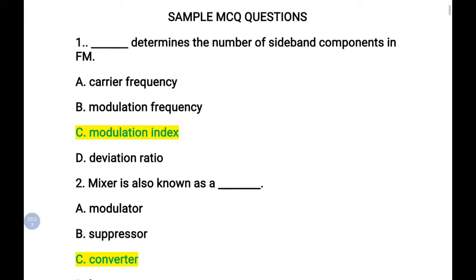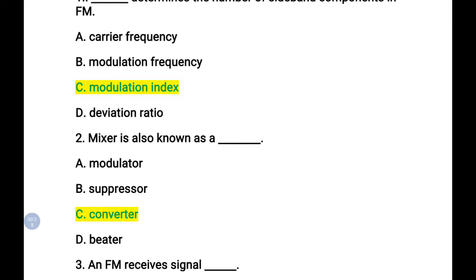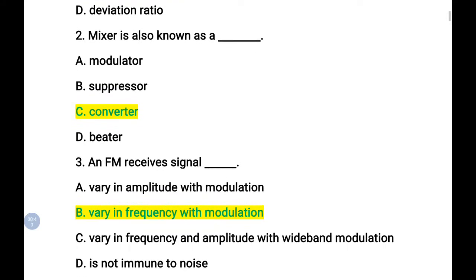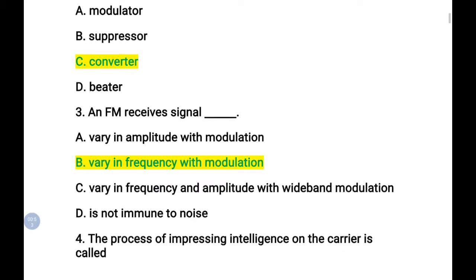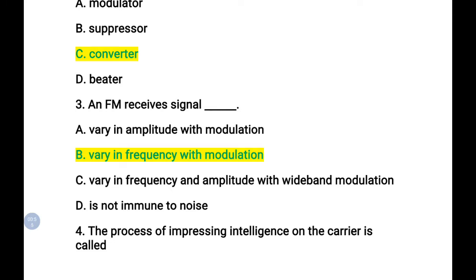And the next one is the mixture. The mixture in a circuit is also called a converter, because there only the conversion of signal takes place. Mixture is known as converter. And FM receives signal. So this is about FM signal's nature they are talking. FM receives signal: vary in amplitude with modulation, vary in frequency with modulation, vary in frequency and amplitude with wideband modulation, is not immune to noise.